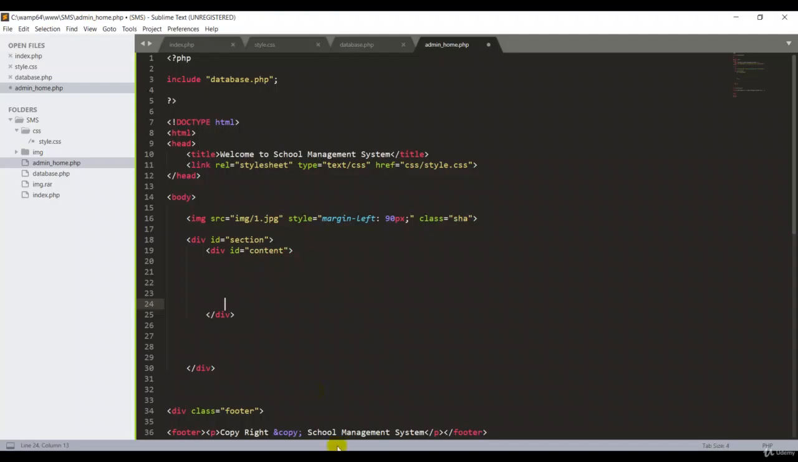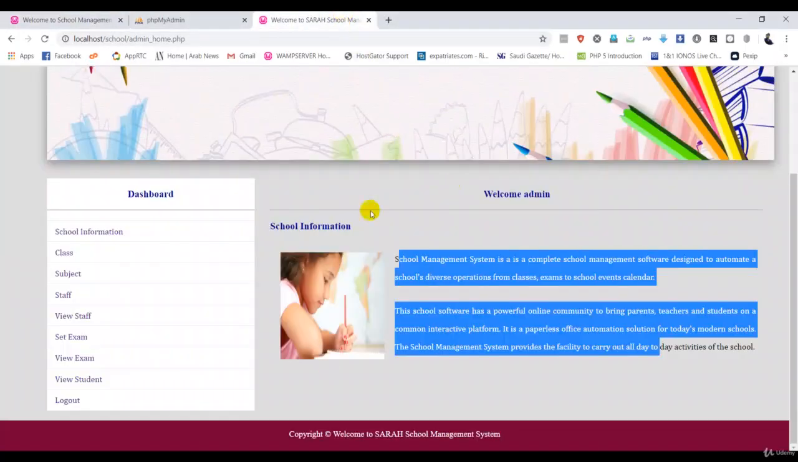Okay guys, that's good. So here in the content area, in the div section, I'm going to put one h3 tag. In the h3 tag, I can type welcome to admin homepage. Okay, homepage, that's good. Then again I take a br tag. Then I have to add a school information heading here, guys. This is the school information.